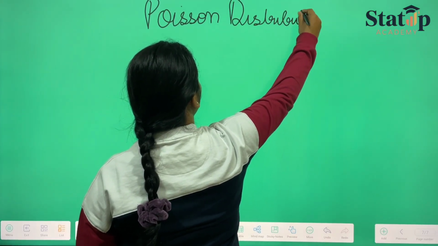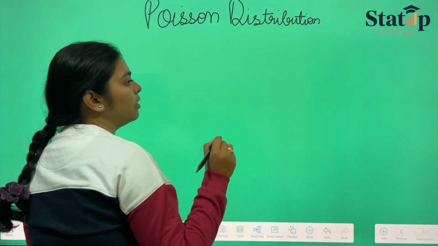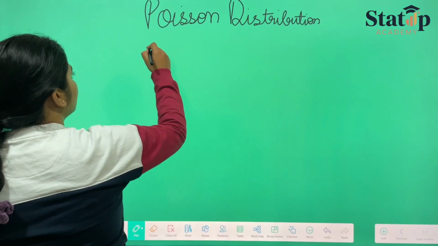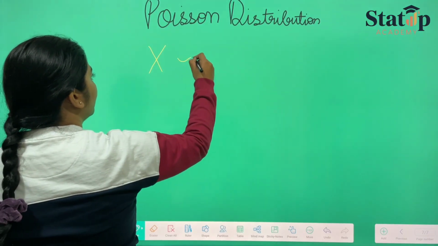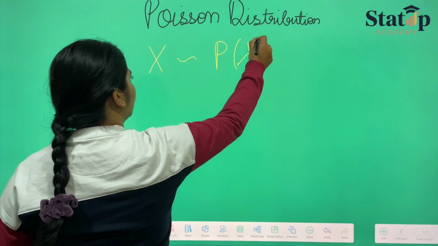Now, Poisson distribution is for if a random variable x is a discrete random variable, then it follows Poisson with parameter lambda.